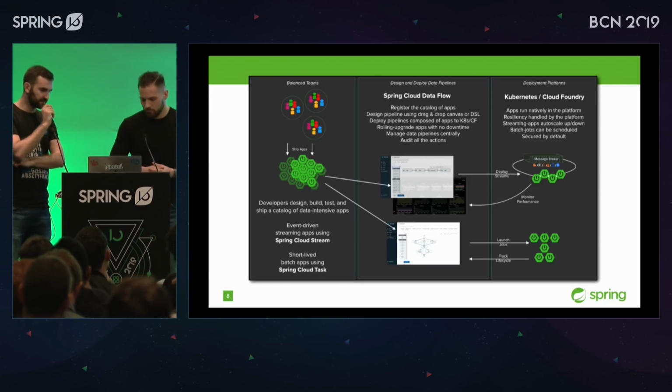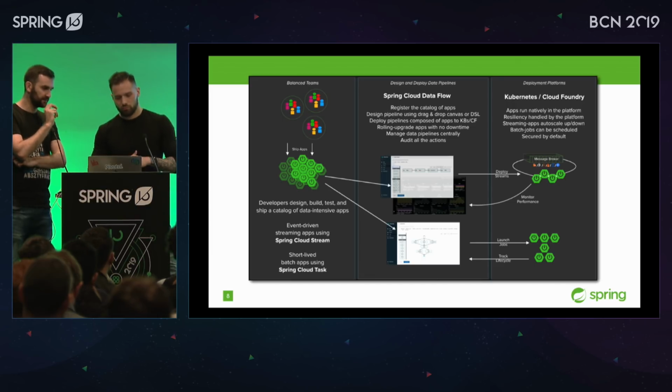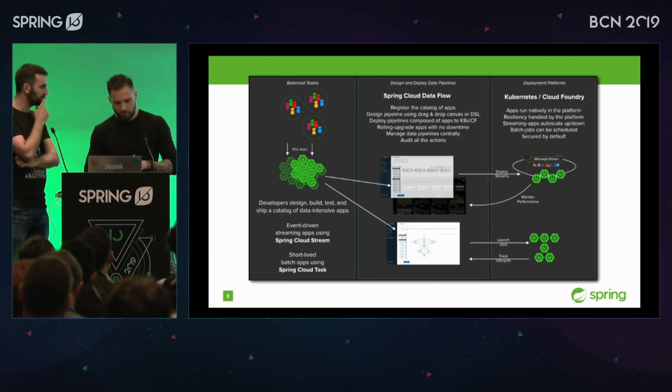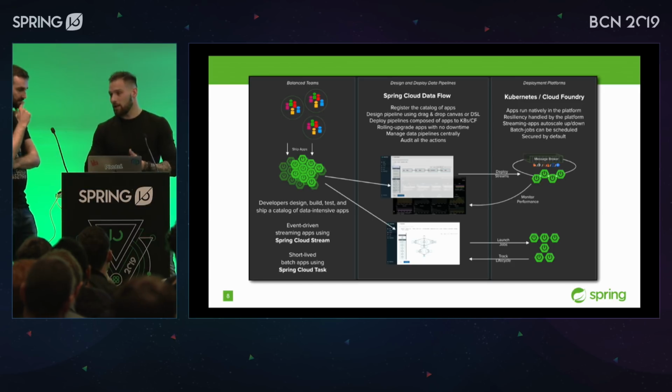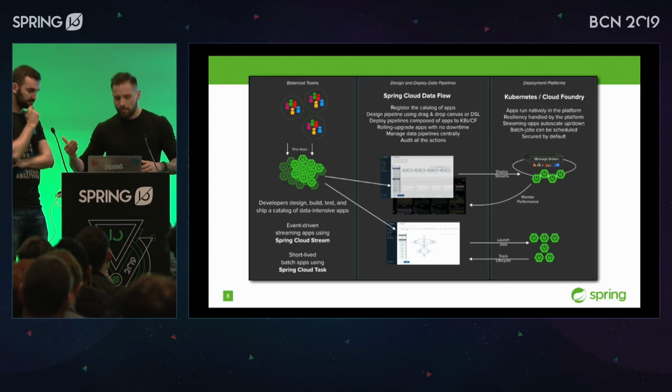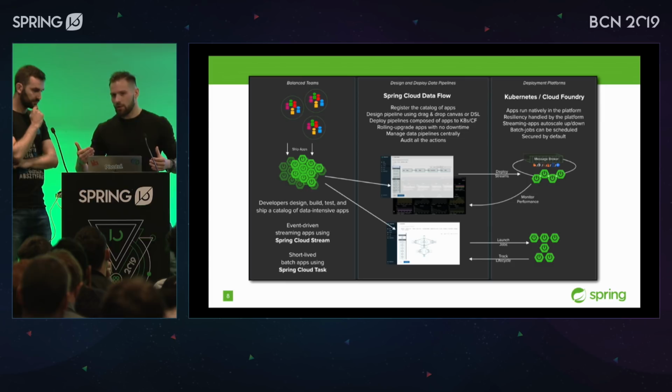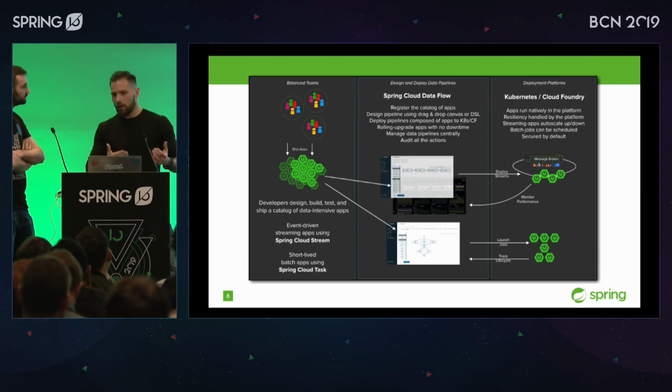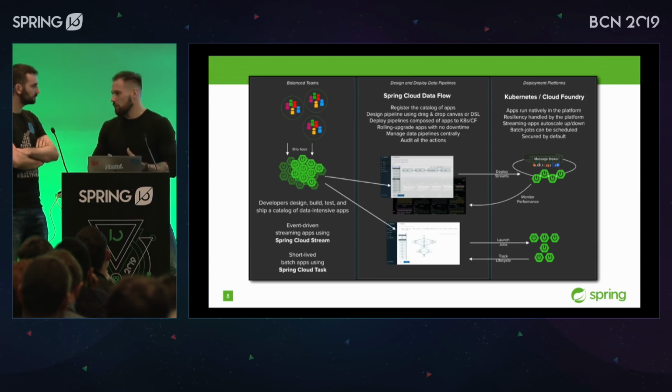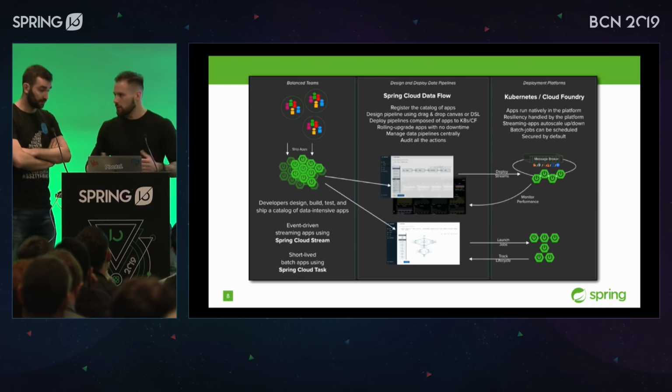So you're saying that you're able to describe a flow of data. That's why it's called data flow. Yes. It's an event-driven streaming app. Great. Using Spring Cloud Stream, but there are also short-lived applications. Let's say every now and then you want to do some batching, right? Send some information to your card that there's some detection of diagnostics coming or something like this, right? Great. So we can then use Spring Cloud Task to do so.